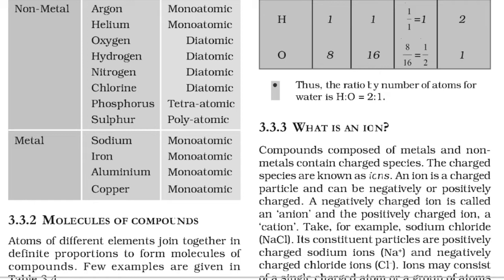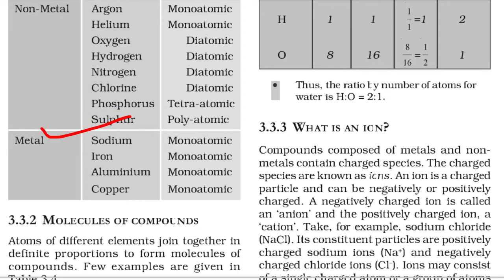Next we see O3. O3 is not written here in your table. It is the combination of 3 atoms of oxygen to form ozone. So it is triatomic. Next we have phosphorus, P4. That means 4 atoms of phosphorus combine to form a molecule of phosphorus. So the atomicity of phosphorus is 4, and it is said to be tetraatomic.